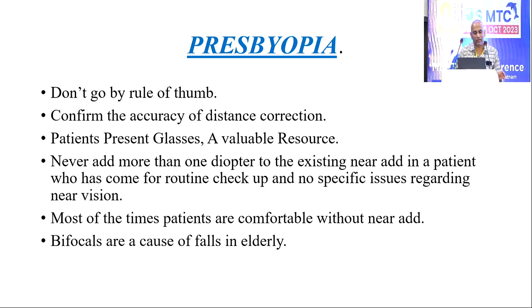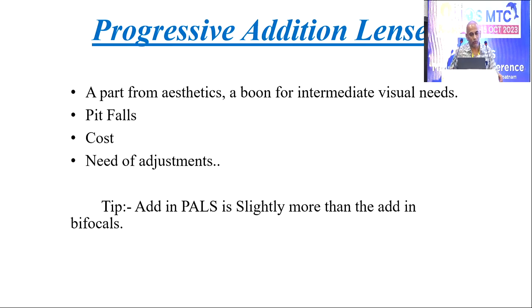Most of the time, illiterate patients will be comfortable without bifocals. Actually, that's a hindrance for them. In routine camps, they give plano with +3, which is a hindrance for them. And remember that bifocals are one of the main causes of falls in the elderly. Progressive addition lenses, apart from aesthetics, fill a void that is not treated by bifocals, that's the intermediate vision. But the pitfalls are cost and the need for adjustment.